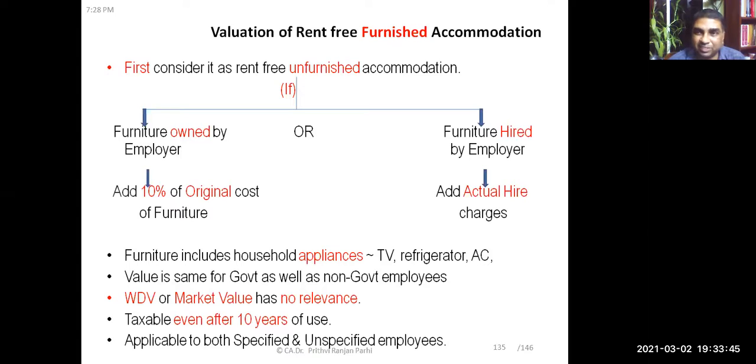even after 10 years. 10%, 10%, 10 years means 100% of the furniture has already been taxed, but still it will continue to be taxed. It's applicable both for specified and unspecified employees, for all, government and non-government, same treatment. You have to see the 10% of the original cost of the furniture or actual hire charges, whichever is applicable, that will be the value of furniture. And once you know the value of furniture and the value of unfurnished accommodation, you can combine them and find out the value of furnished accommodation. Is it clear?